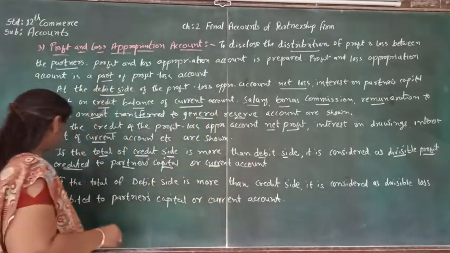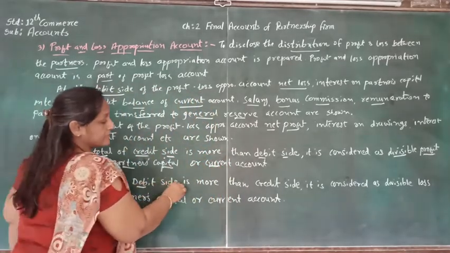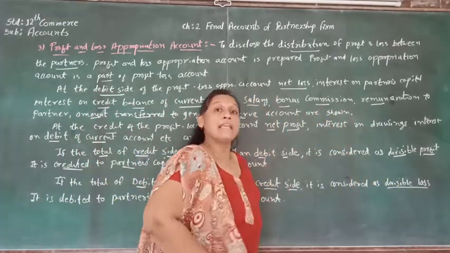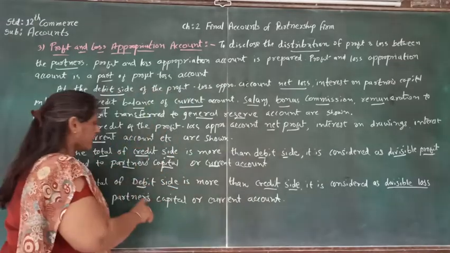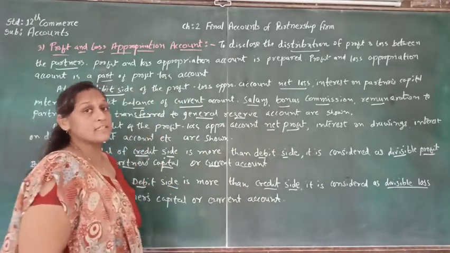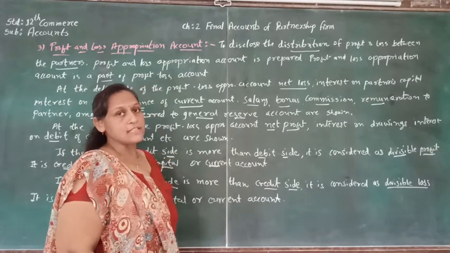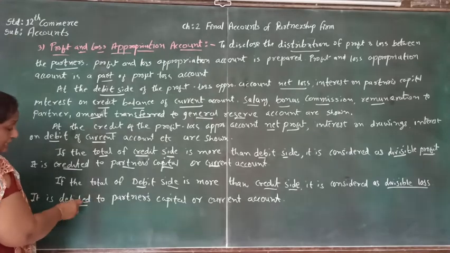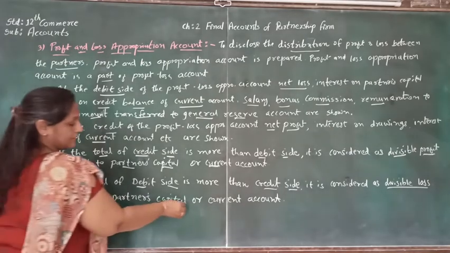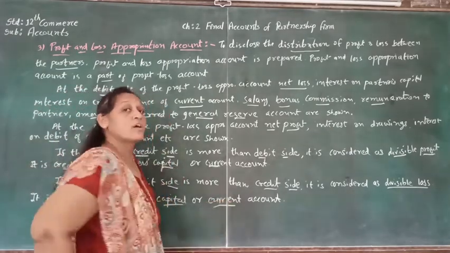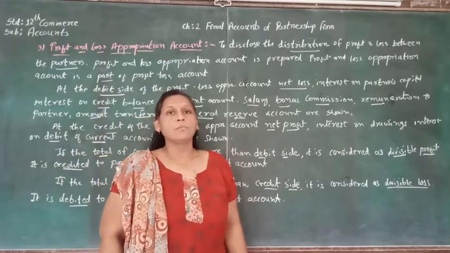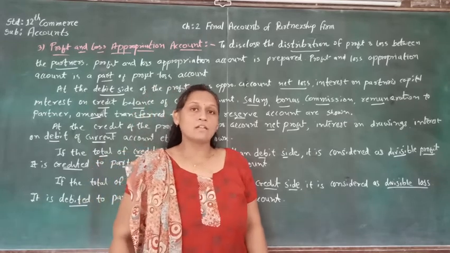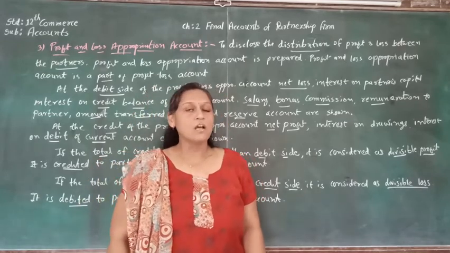Now if the total of the debit side is more than the credit side, it is considered a divisible loss. And again we know that this loss is supposed to be debited to partners' capital or current account according to the capital account method. So this is how we are supposed to prepare the partners' profit and loss appropriation account.